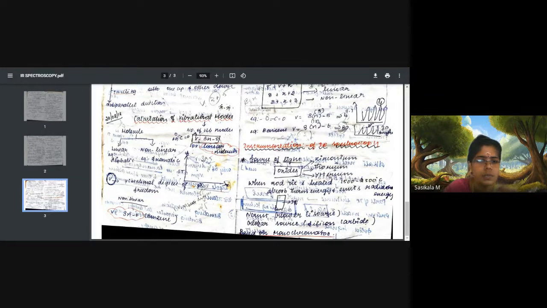With this, I'll stop today's class. In the next class, we'll start with NMR. With IR, all the concepts we have discussed, kindly go through and refer to the textbooks for detailed information. I have posted e-books in the classroom now, so you can refer to them for IR spectroscopy. Read once comparing with your class notes so that it will be easy to understand. Read now itself, or you will forget the IR concepts when NMR starts. So read thoroughly, understand all the concepts, then come to the next class for NMR discussion.